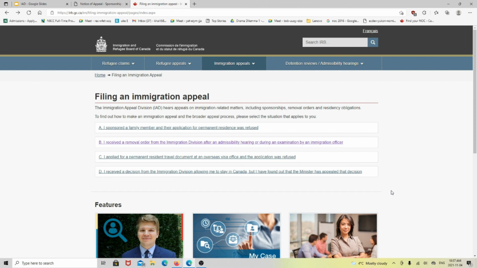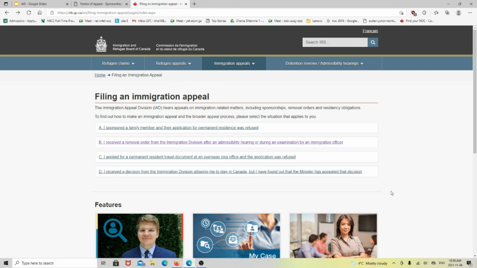C. I applied for a permanent residence travel document at an overseas visa office and the application was refused. Situation D is I received a decision from the Immigration Division allowing me to stay in Canada, but I have found out that the minister has appealed that decision. Just go and click and check your situation and apply yourself.